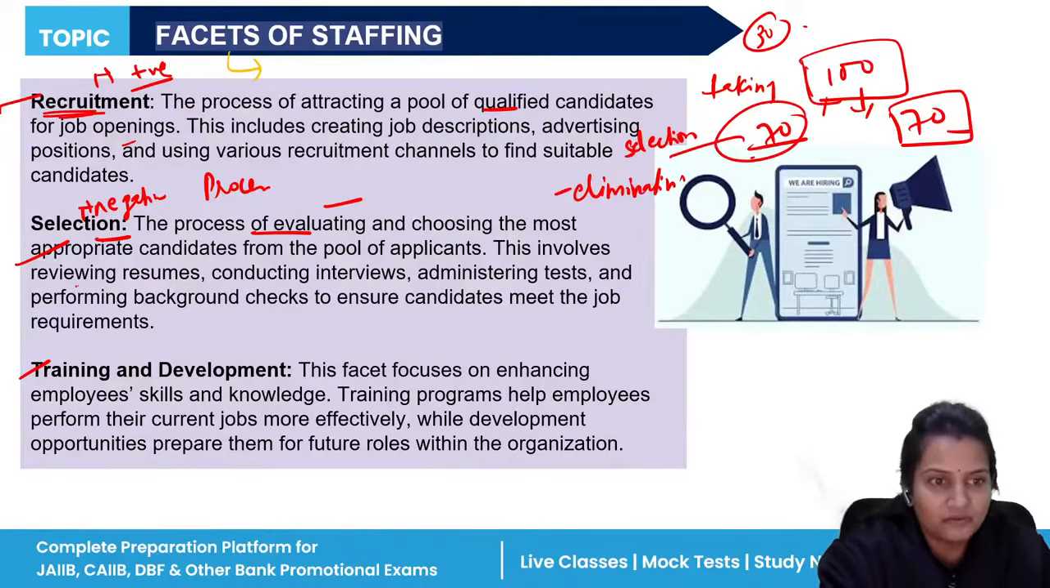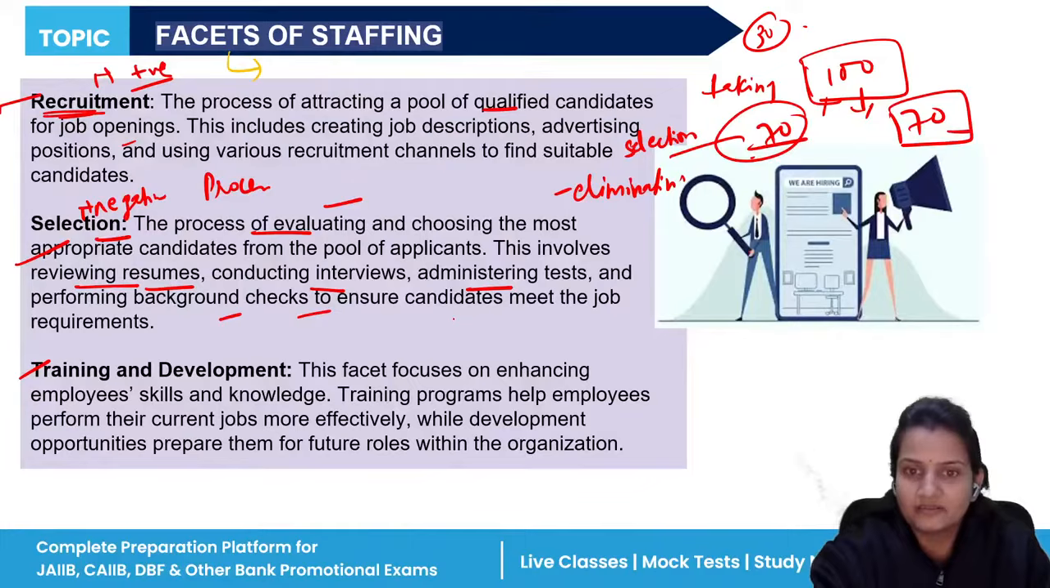And how do we select? We do a proper interview, proper written test, background references. All these things are the criteria that we see while selecting the candidate. After selecting, you should provide them proper training. If they have been provided proper training, then they can do a good job in the organization. And if their skills are developed, then definitely there is growth in the organization.